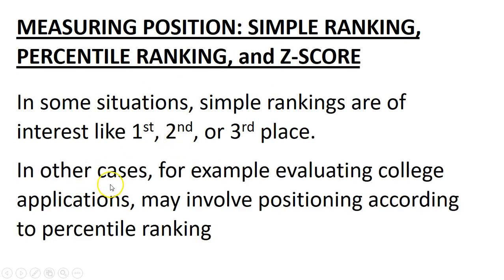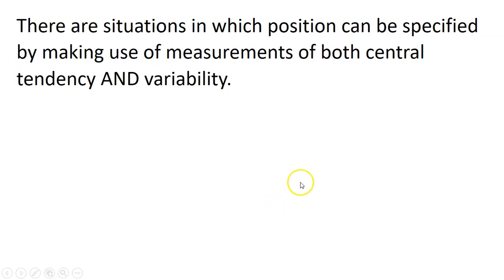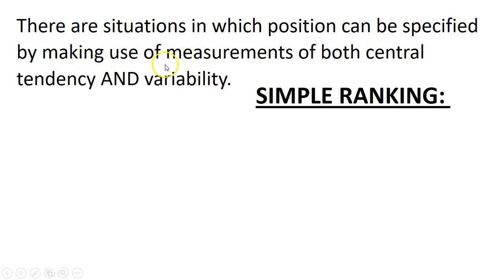In other cases, for example, evaluating college applications may involve positionings according to your class rank, your percentile ranking. There are situations in which positions can be specified by making use of measurements of the central tendencies as well as variability.